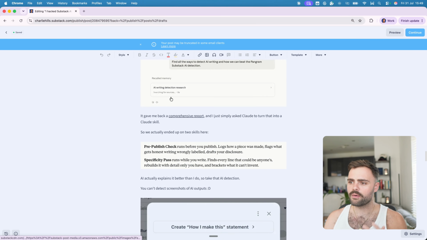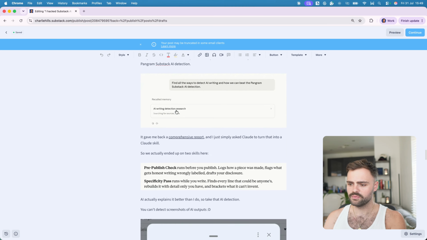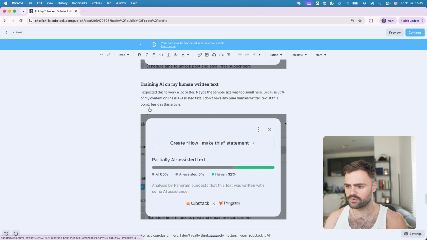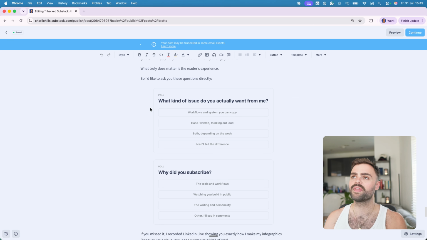Here we go. There are many ways, and I've included them in my article, such as viral prompts, skills, GitHub repos, etc. So I wanted to build one that actually works and can evade Pangram, one of the strongest AI detectors out there, and actually write like you. So here's exactly how you can do it.